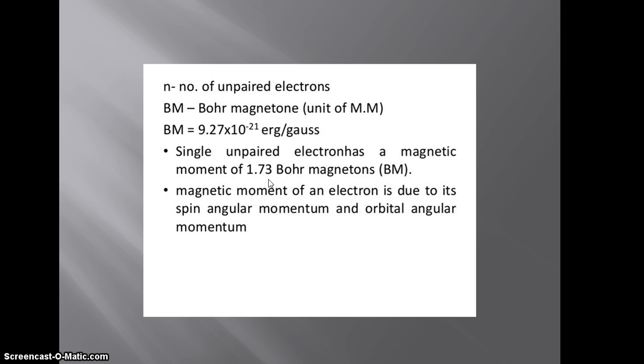The magnetic moment of an electron is due to the spin angular momentum and orbital angular momentum. So the magnetic moment of an electron is related with spin angular momentum as well as orbital angular momentum.